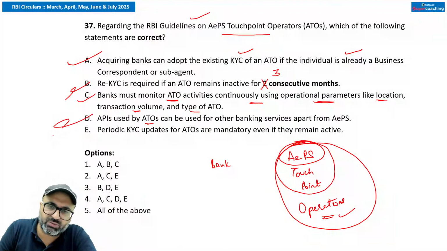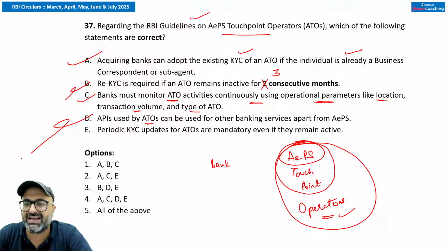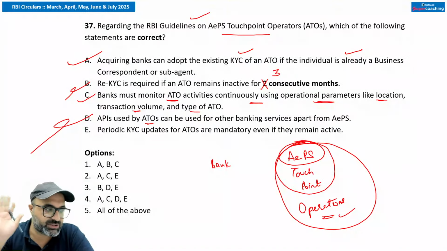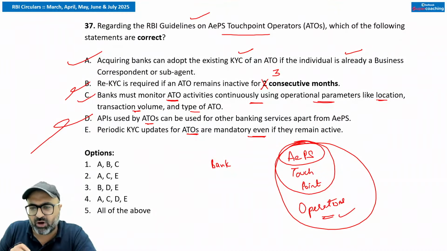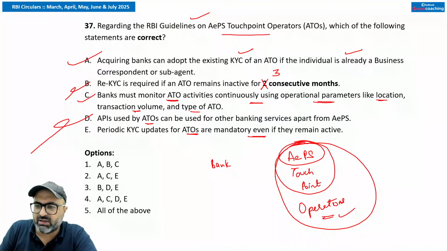No sir, API used by ATOs can be used exclusively for AEPs only, not for any other transactions. Periodic KYC updates for ATOs are mandatory even if they remain inactive. Periodic KYC updates are mandatory regardless of the activity.